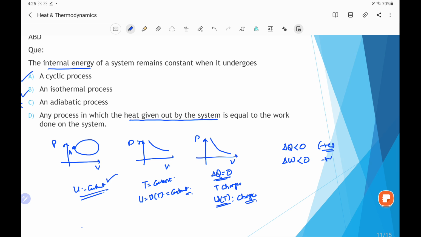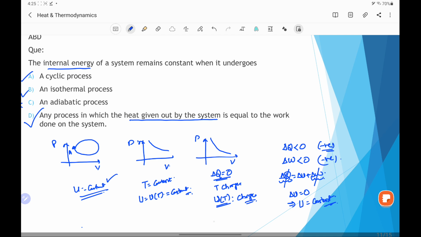and here work is done on the system, so work is also negative. Now using the first law of thermodynamics, that gives delta Q equal to delta U plus delta W, and here delta Q is equal to delta W, and both are negative, so they will get cancelled, or we can say delta U equal to 0. This implies that because there is no change in the internal energy, we can say U is constant, internal energy is constant. Hence option D is also correct. Therefore the answer of the question is A, B and